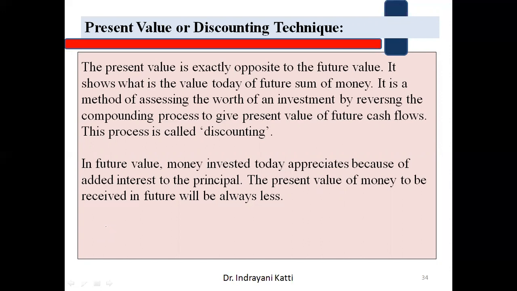The present value shows what is the value today of a future sum of money. It is a method of assessing the worth of an investment by reversing the compounding process to give the present value of future cash flows. That's why it is called the discounting technique. In future value, money invested today appreciates. It will be more because of interest added to the principal. That is why the quantum of future money is more, whereas the present value of money to be received in future will always be less.